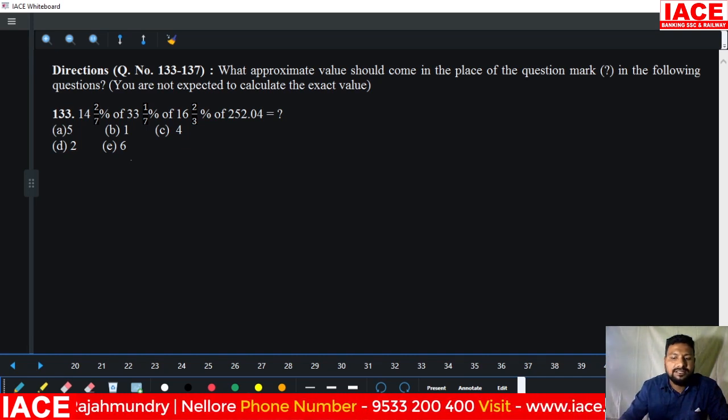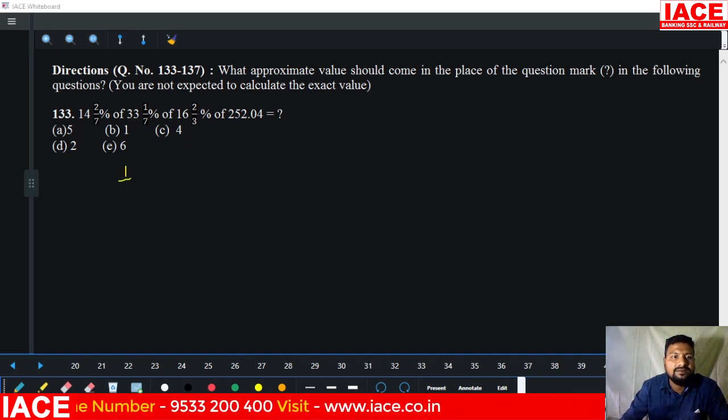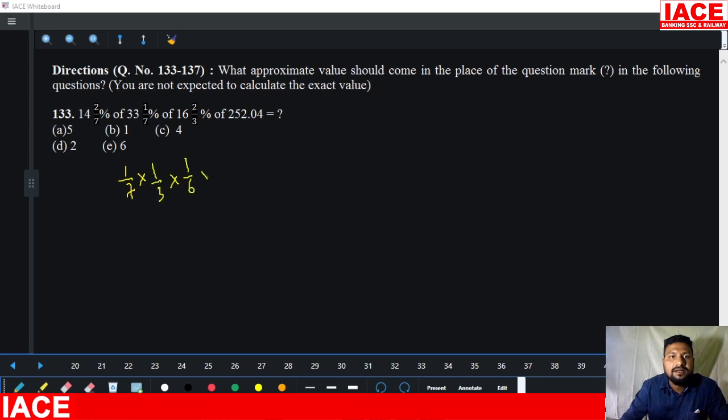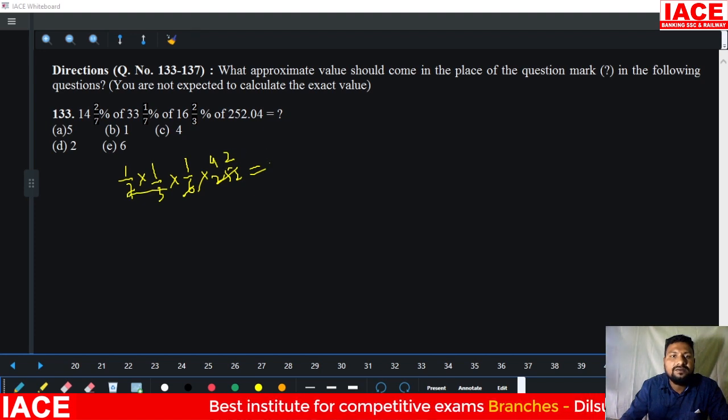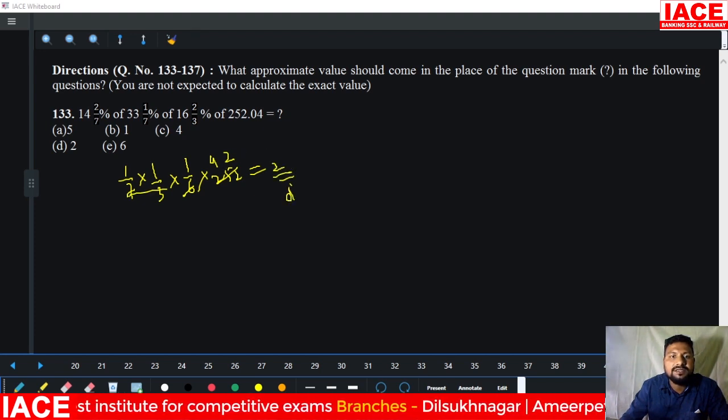Next we have a simplification. We'll solve the simplification. 14 2/7% is equal to 1/7. It is 1/3. It is 1/6. It is 252. And cancel the values here. 6 4s are 24. 6 2s are 12, 7 3s are 21. 21 to 42, how many times? 2 times. That means option D is correct.